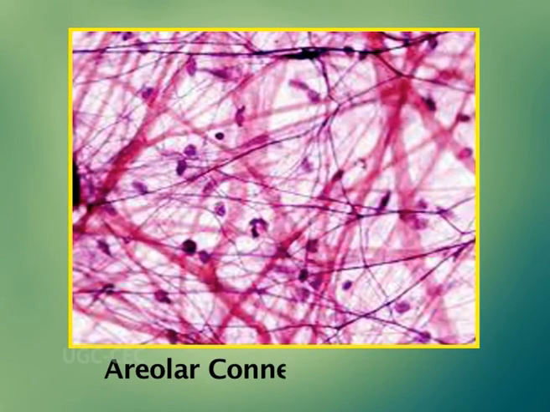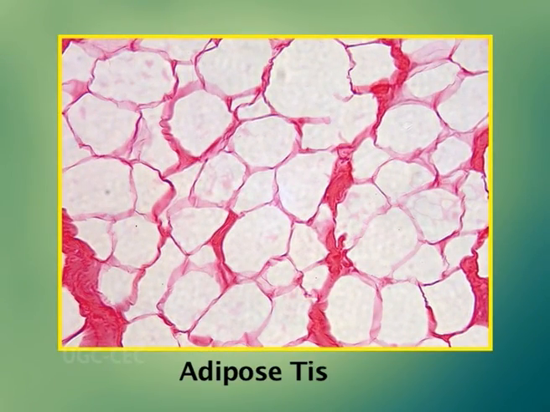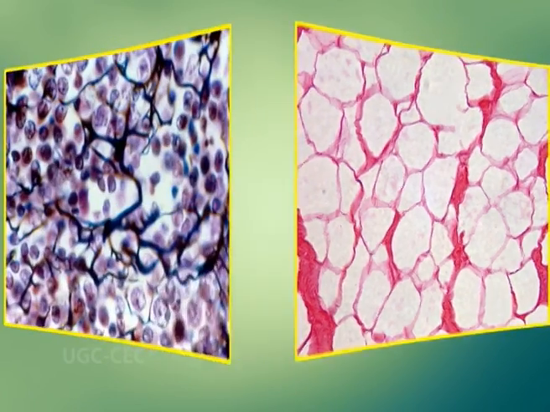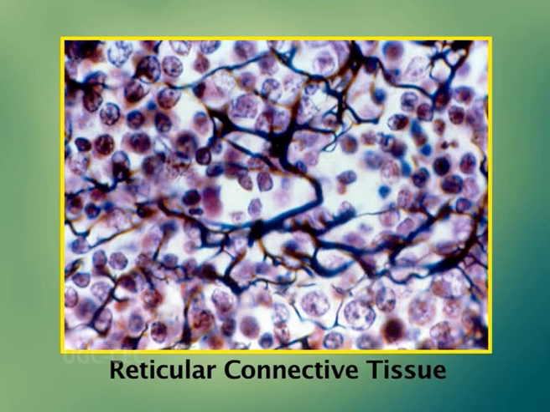Number one is the areolar connective tissue. It serves as a cushion around organs. Number two is adipose tissue. It serves as a storehouse for nutrients. Number three is reticular connective tissue. It serves as an internal supporting framework of some organs.